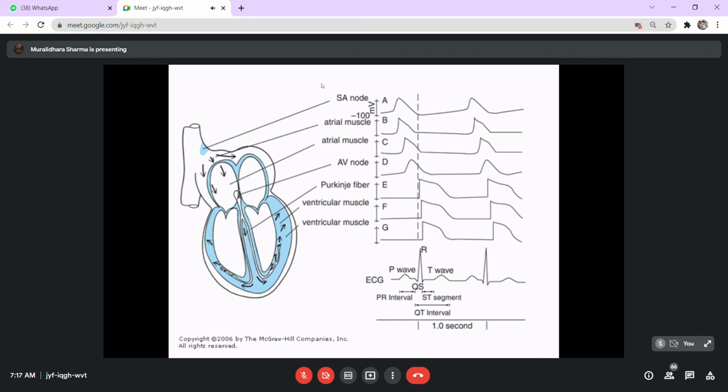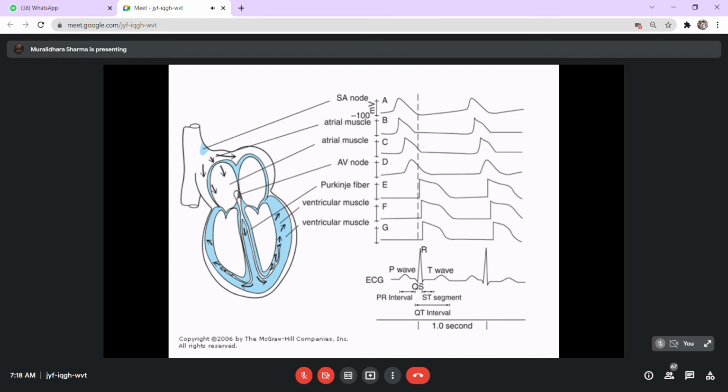Now, the time is also an important factor. The time taken for the conduction of the impulses from the SA node to the AV node is represented by what we call the PR interval. From the starting of the P wave until it reaches the ventricles and ventricular depolarization starts, that stage is the time taken for the conduction of the impulse. So we can record the time as such.